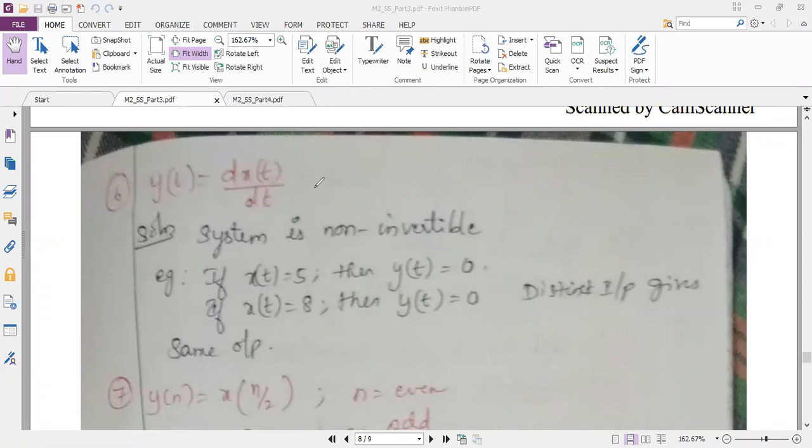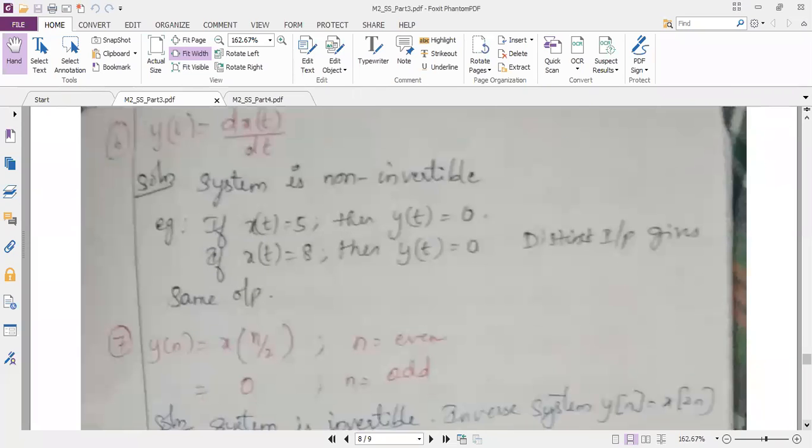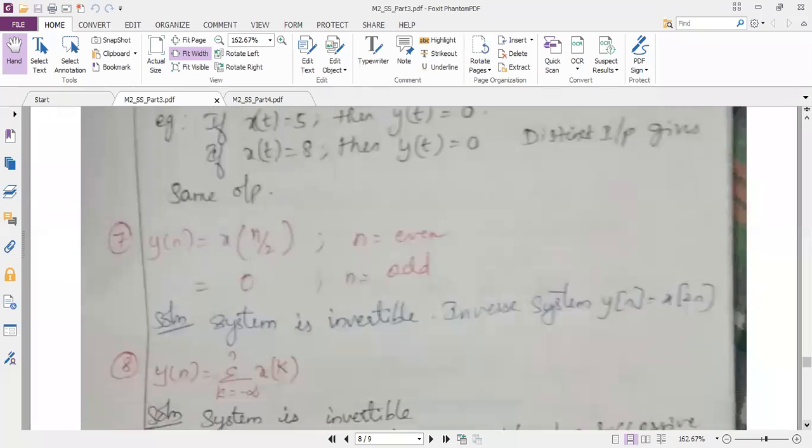So the previous problem and this problem, you should understand well. In integration, you won't get the same answers, because you have the limits here, upper limit and lower limit. If you substitute, depending upon the input, the output will be different for different inputs. Whereas here, the expression is differentiation, so my outputs are the same for different values of inputs, so the system is non-invertible. If the system is non-invertible, we cannot predict the inverse system.